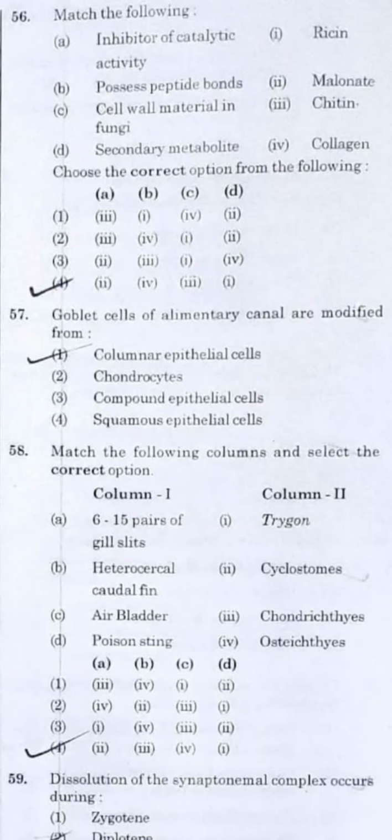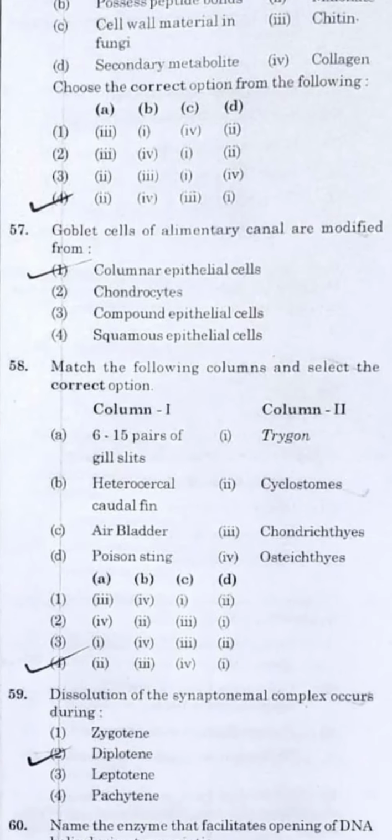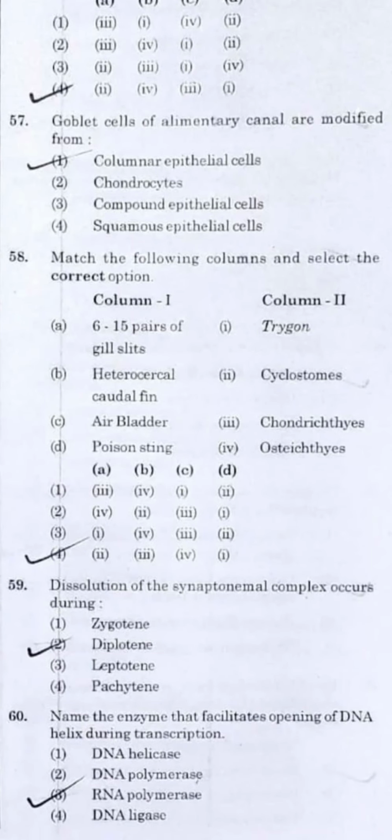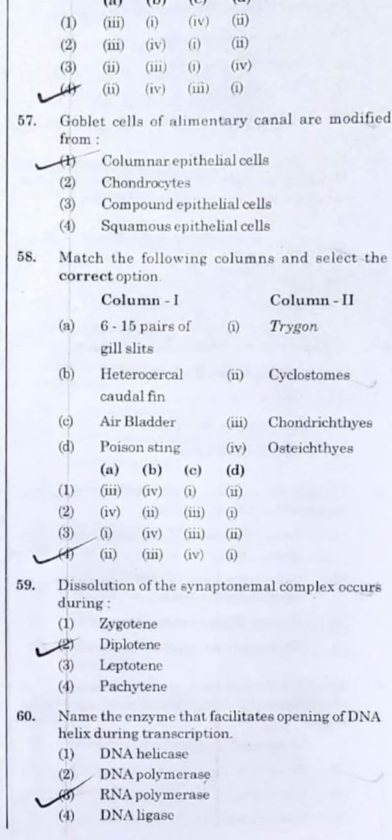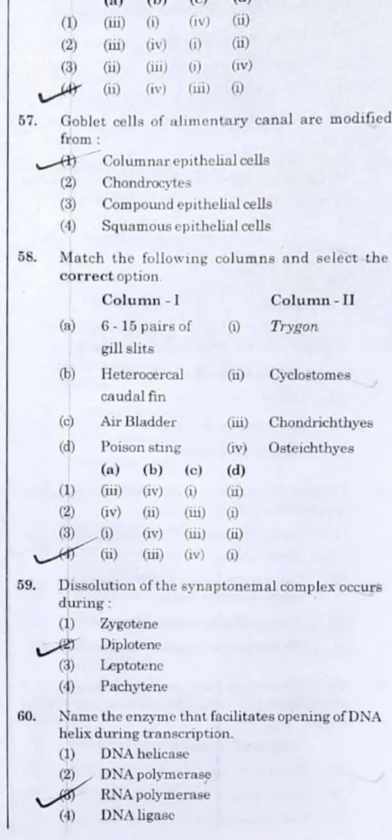Question number 57. Guys, goblet cells of the alimentary canal are modified from, they are made from, yes, columnar epithelial cells. Question number 58. Match the following columns and select the correct option. If you deal with the case, A, 6 to 15 pairs of gill slits, is present in the cyclostome. B, heterocercal caudal fin, is present in the chondrichthyes. C, air bladder is present in the osteichthyes, whereas poison sting is present in the trygon. So it is option number 4.